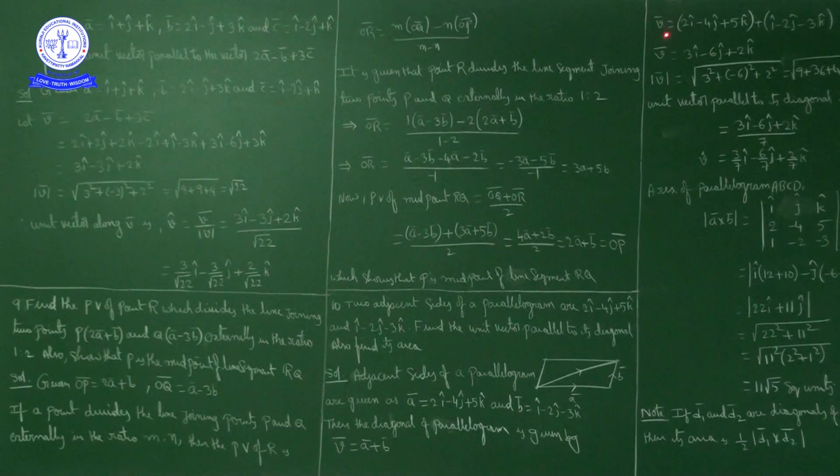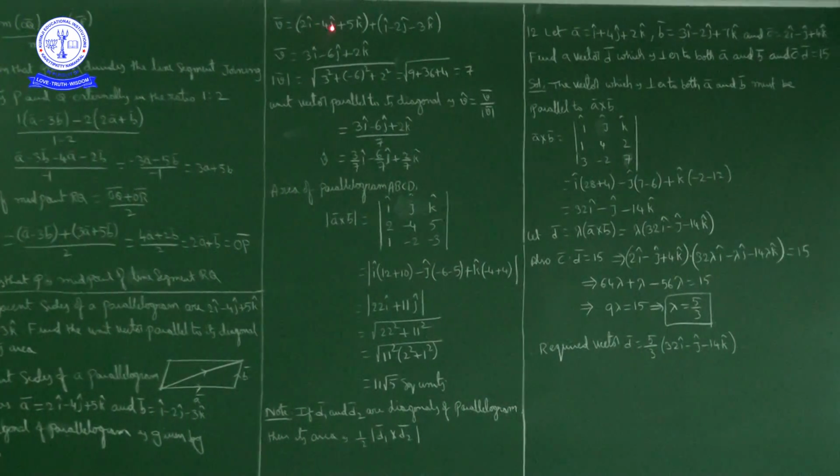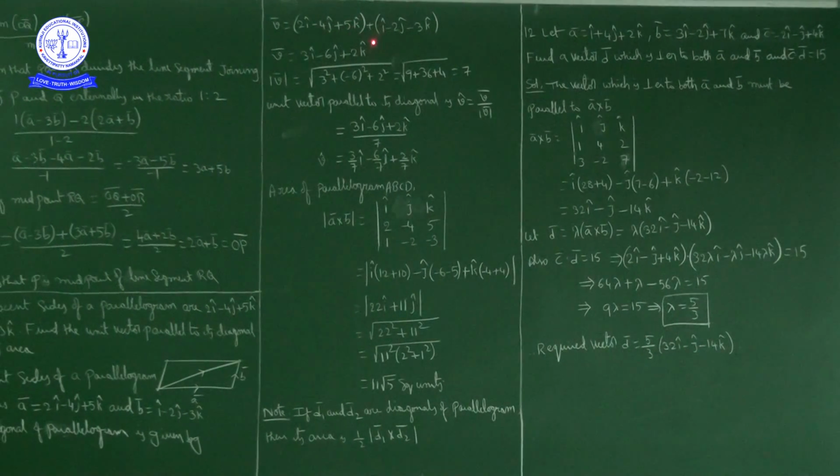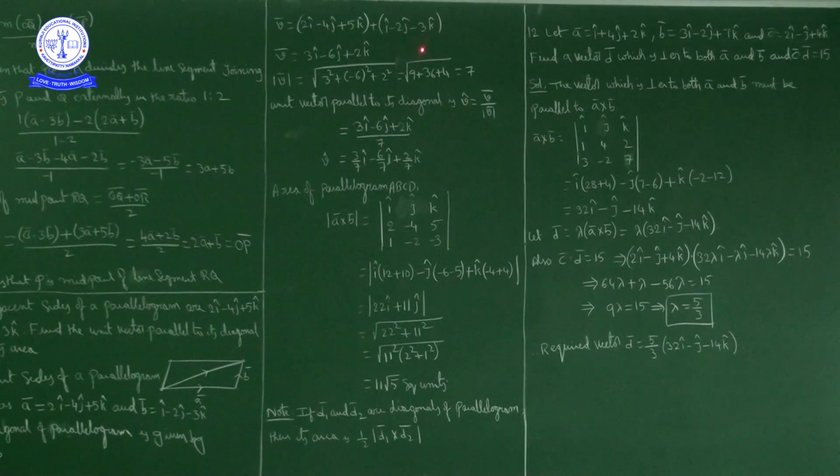V bar is equal to A bar, which is 2i cap minus 4j cap plus 5k cap, plus B bar, which is i cap minus 2j cap minus 3k cap. Now this total is how much? 2i cap plus i cap is 3i cap, minus 4j cap minus 2j cap is minus 6j cap, 5k cap minus 3k cap is 2k cap. Now this is a diagonal of the parallelogram.